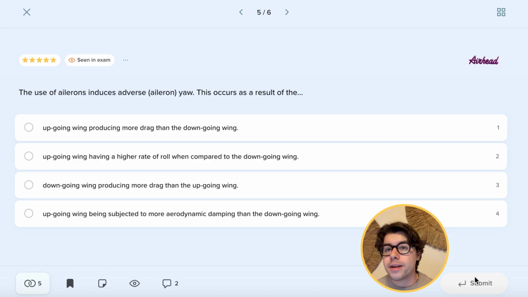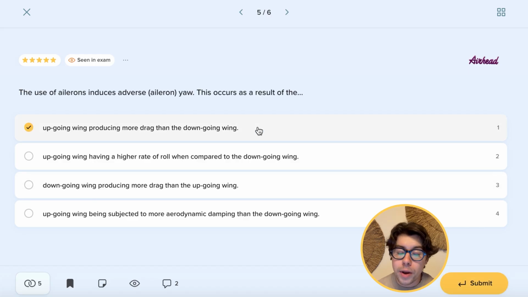And you'll see that this is very easily demonstrated once you fly in the air, because if you do not input the rudder towards the turn, you'll see that the ball or your balance indicator will go very much offside. So remember that the upgoing wing is producing more drag than the downgoing wing because it produces more lift, so it produces more induced drag. This is a very simple, however, very good thing to remember and memorize, because the principles will apply for many other things in aviation and when it comes to the drag theory.